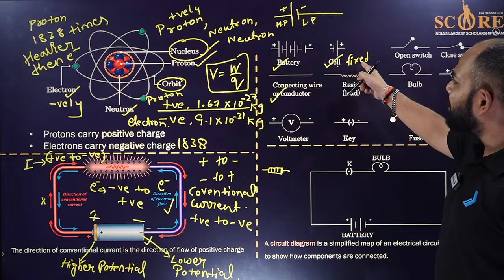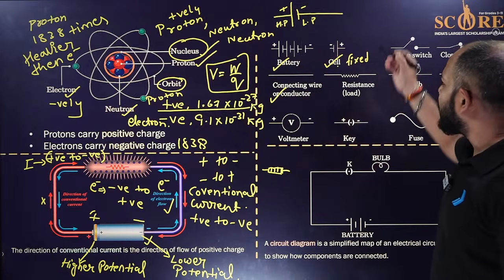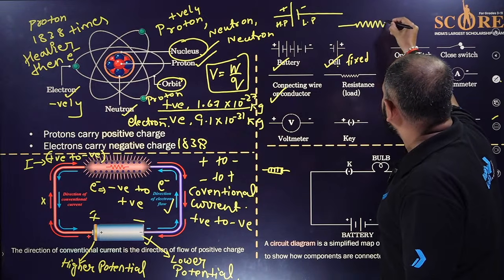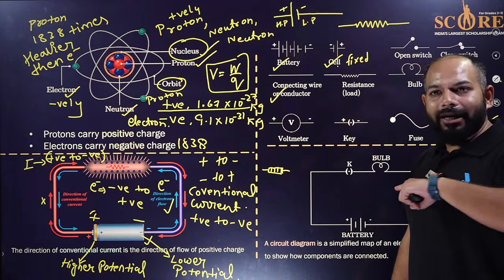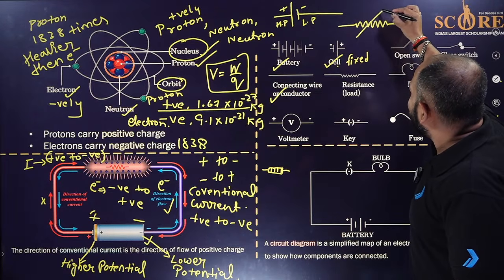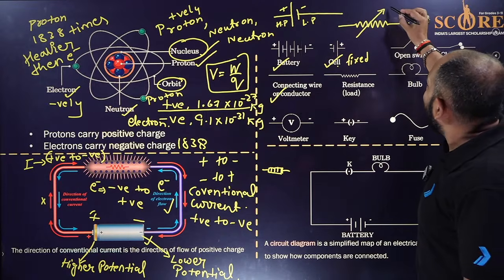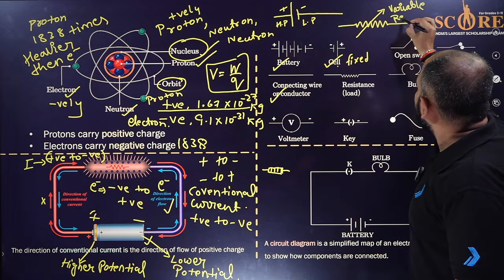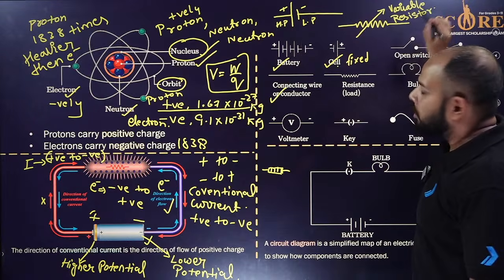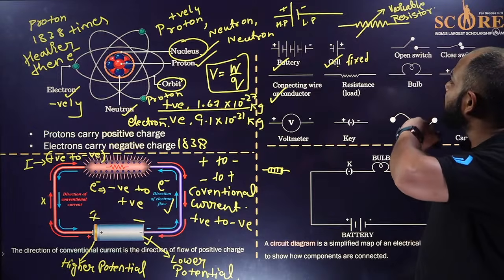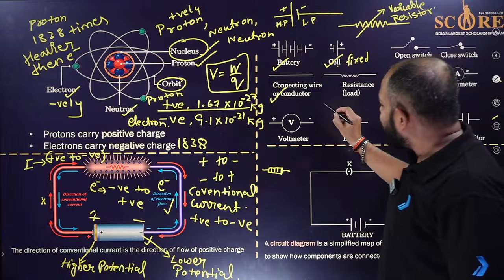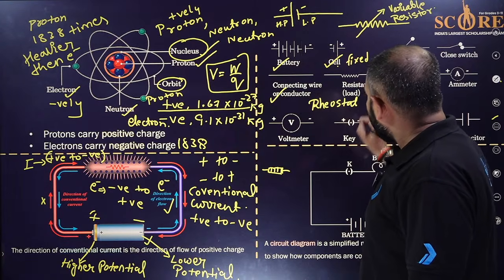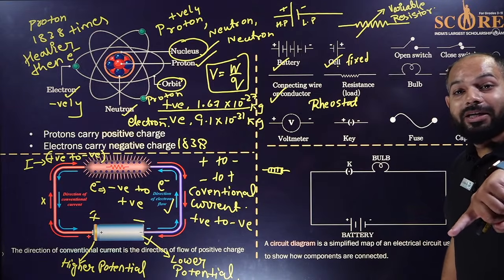So sir, if it's fixed, then what is the variable one? How is it changing? You don't have to do anything. Just draw the same symbol and put an arrow like this, and it shows a variable resistor. I hope it's been clear. For this we have one more thing called a rheostat. That is also a variable resistor.